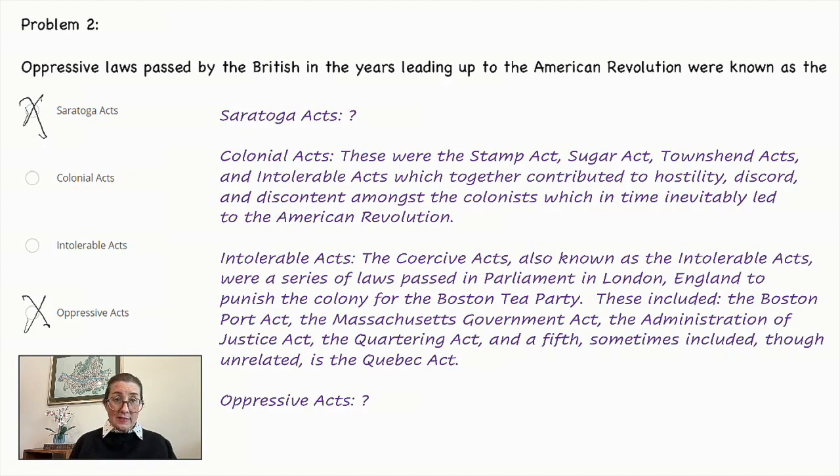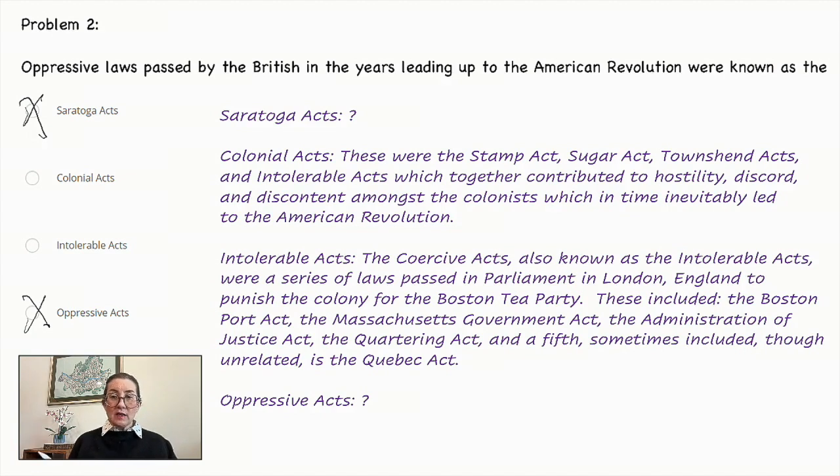The Intolerable Acts, also known as the Coercive Acts, were a series of laws passed in Parliament in London, England, to punish the colony for the Boston Tea Party. These included the Boston Port Act, the Massachusetts Government Act, the Administration of Justice Act, the Quartering Act, and a fifth one is sometimes included, though is unrelated, and that was called the Quebec Act.